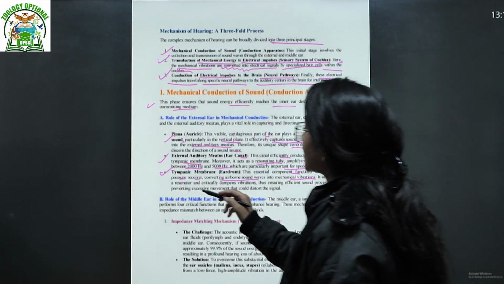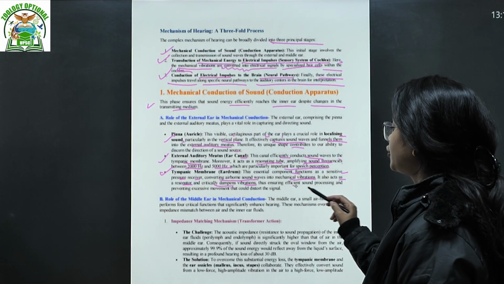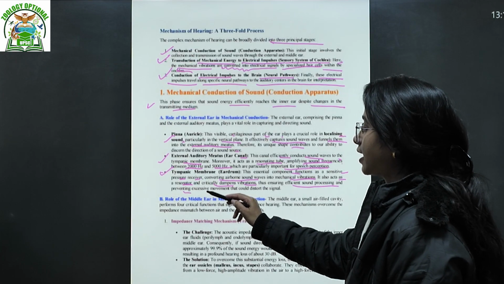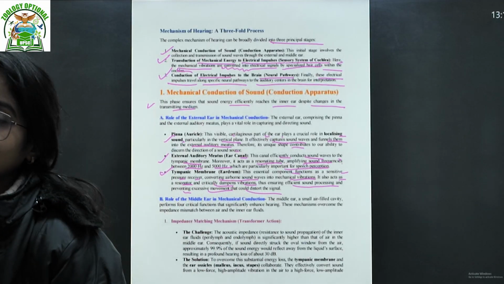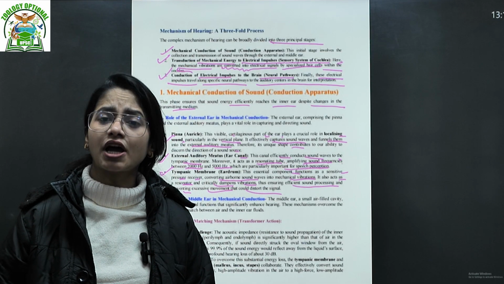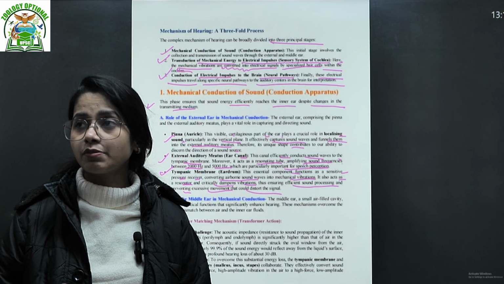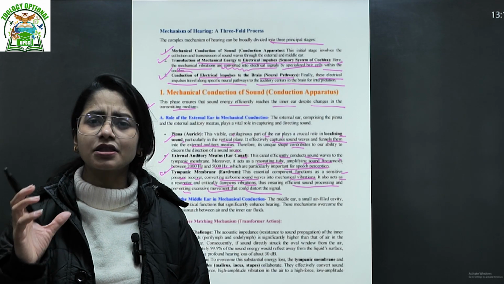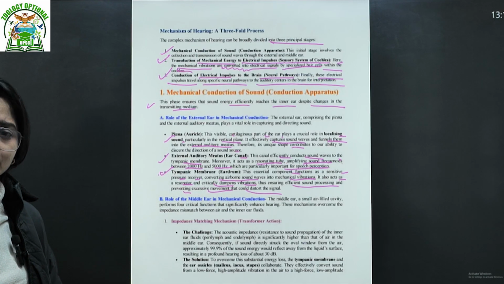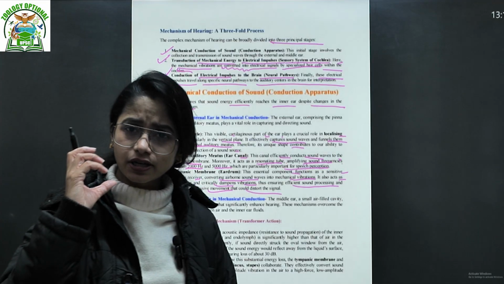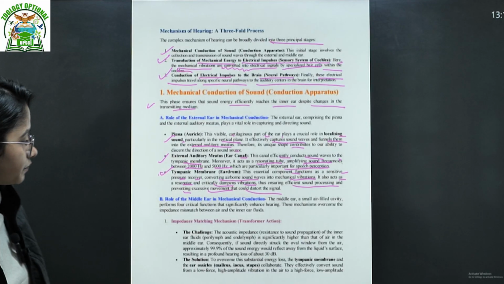It also acts as a resonator and critically dampens the vibration, thus ensuring efficient sound processing and preventing excessive movement that could distort the signal. As much as required, only that much. That is why, suppose your ear is receiving a very high signal, when you go into very loud music or very loud sound areas, your ear hurts, because everything is managed by your tympanic membrane, right? The tympanic membrane's function is that it should not transfer very high sound waves. Okay, not frequency.